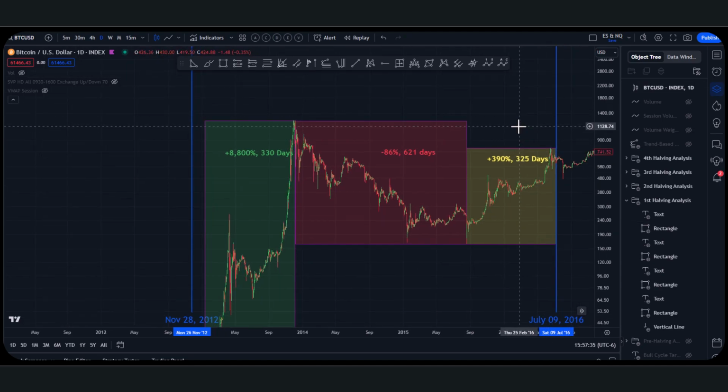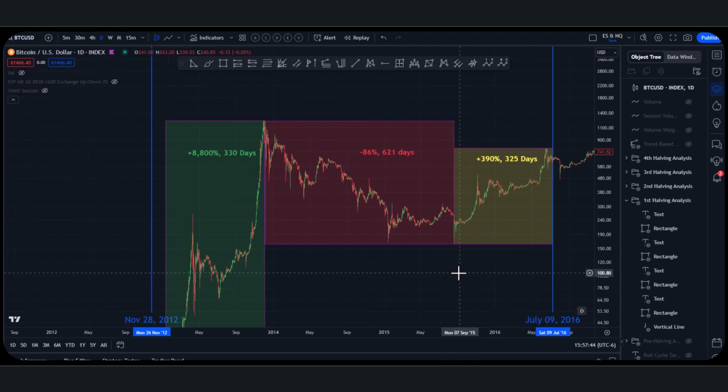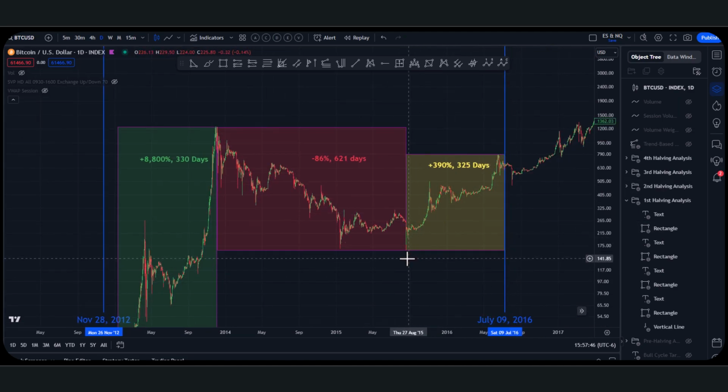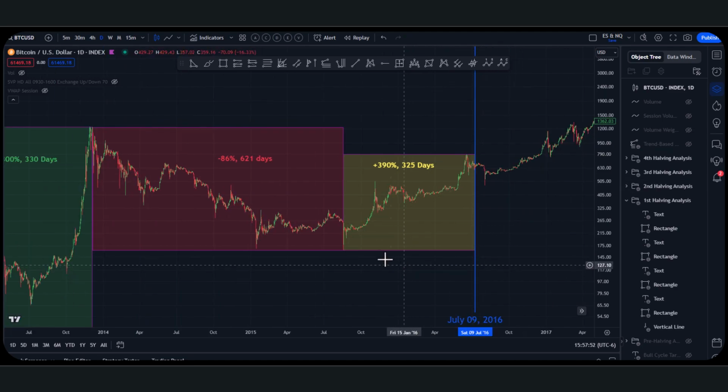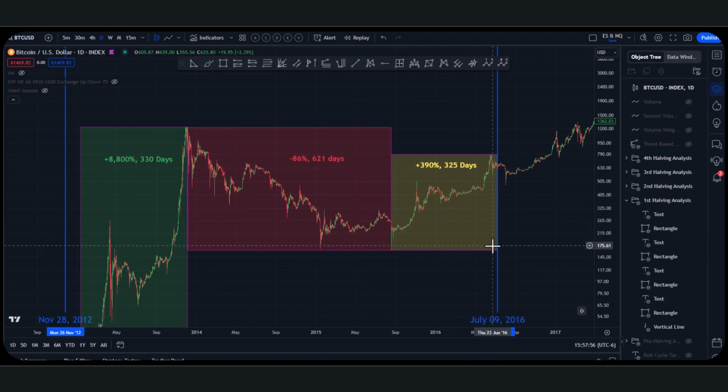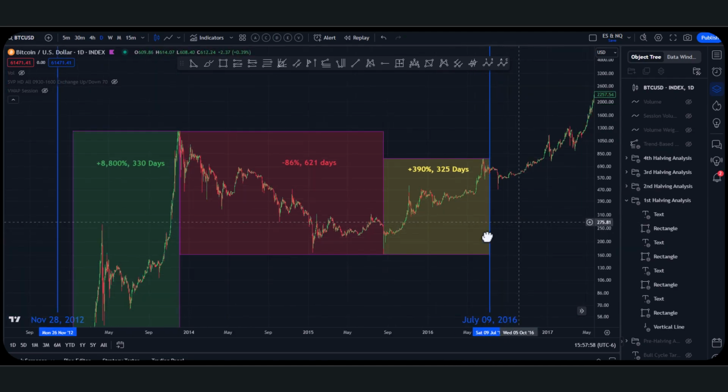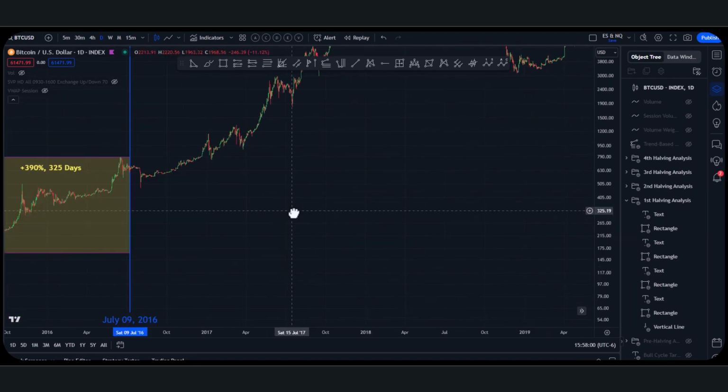Once we break all-time highs and we're confirmed above all-time highs, not a breach, but a breakout, that for me is a real confirmation of a crypto bull run, right? So this is price speculation. Yes, we've started the bull run, but it's not confirmed yet. It's speculation up until the Bitcoin halving. It's still a nice little move up, but it takes us into the next halving, which is July 9th, 2016.